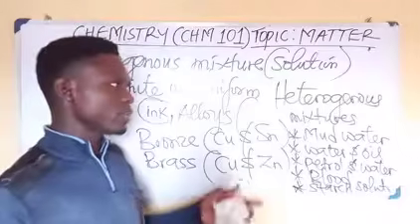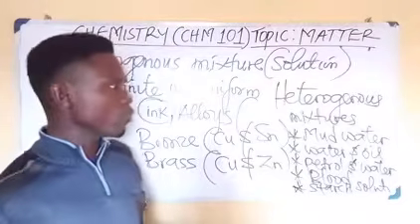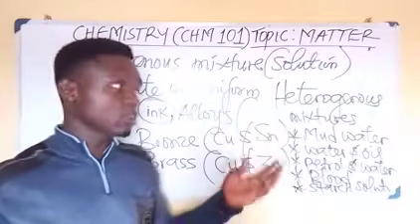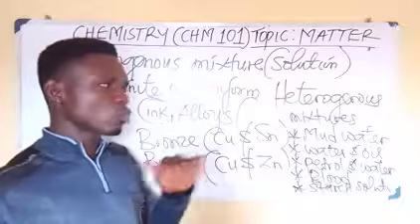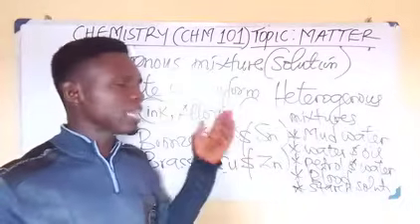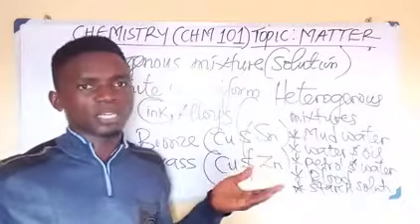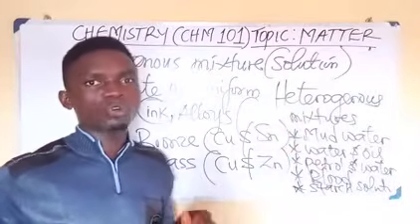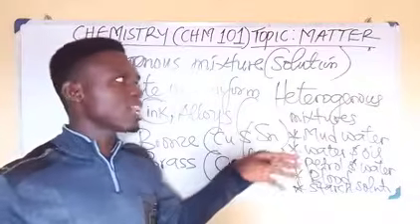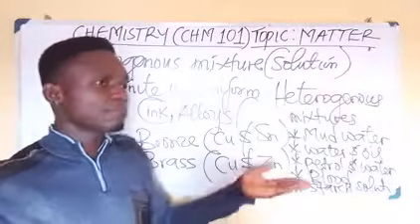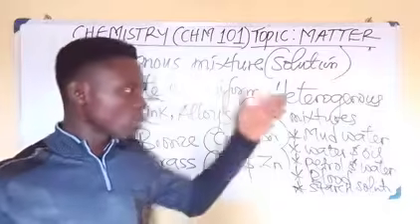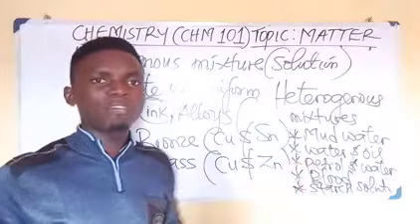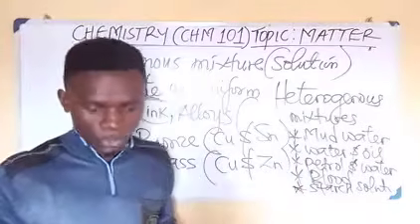Now what does that mean? If I get some quantity of mud water and put it in a can and leave it for a while, you will observe that at the top you have clean water, and at the bottom you have dirty water. That is one of the features of heterogeneous mixtures. They can undergo sedimentation, and once they have undergone sedimentation, you can filter the clean water from it. So all of these are examples of heterogeneous mixture. I believe all that I've said so far was understood.